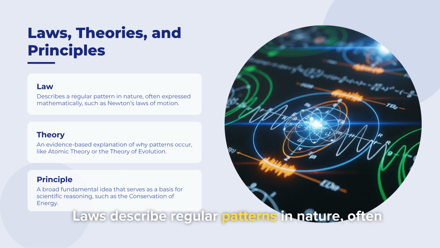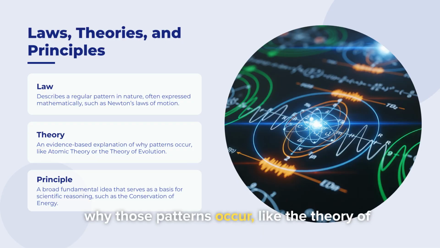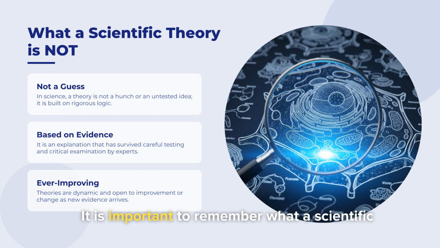Laws describe regular patterns in nature, often mathematically, like Newton's laws. Theories are evidence-based explanations of why those patterns occur, like the theory of evolution. Principles are broad, fundamental ideas, such as the conservation of energy. It is important to remember what a scientific theory is not. It is not a guess. It's based on rigorous logic and has survived careful testing. Theories are based on evidence and are ever improving, open to change as new data arrives.